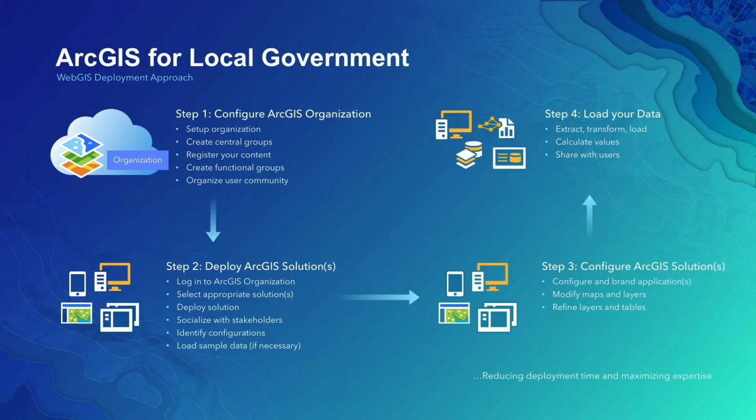So to get started, there are a few different steps. First, you can think about configuring your ArcGIS Online organization if you haven't done so already. Step 2 would be to look at our suite of solutions that might be applicable to the work you're doing, choose some, and then deploy those to that organization. Step 3 might be to take the application that was deployed and refine the layers included in those applications. You might brand them for your specific organization and then load your data into those. We'll talk about that today, and demonstrate some of those patterns as well.